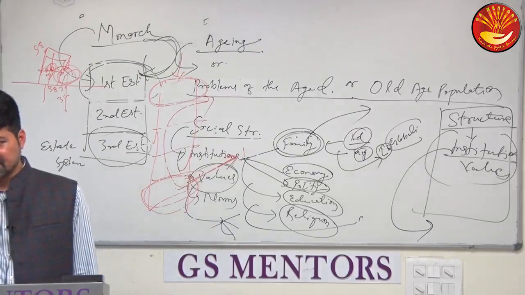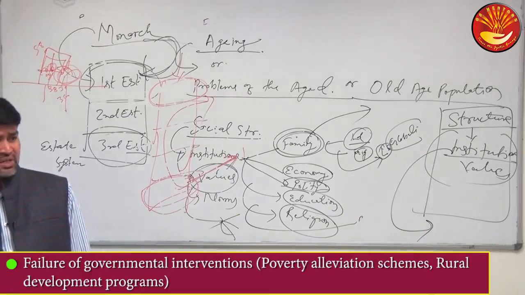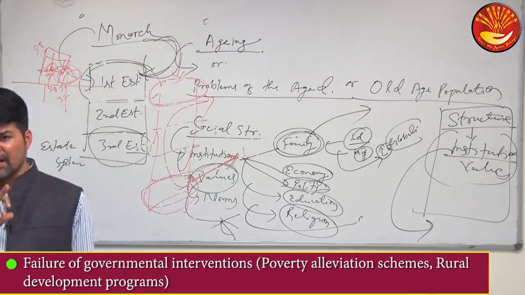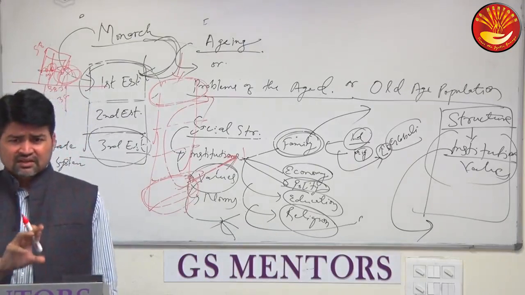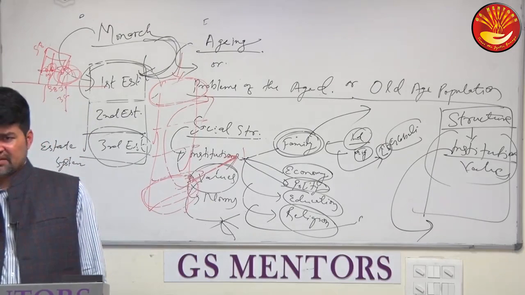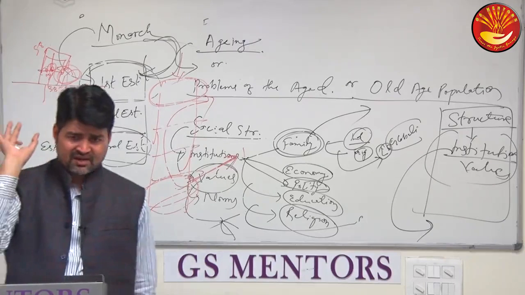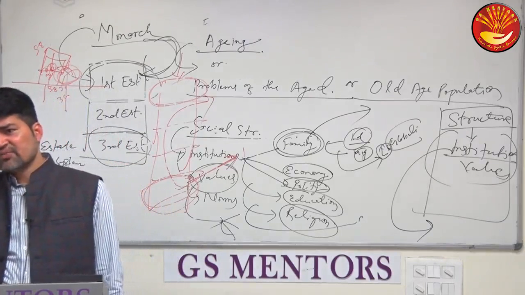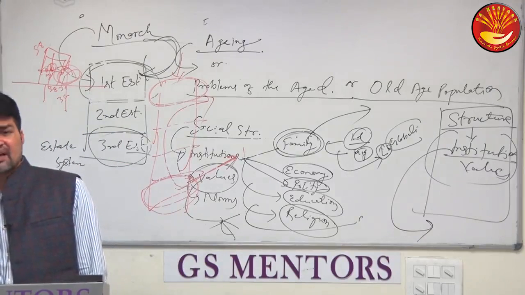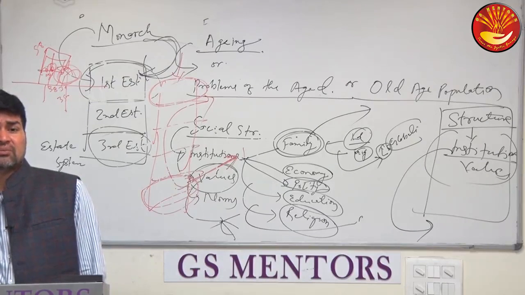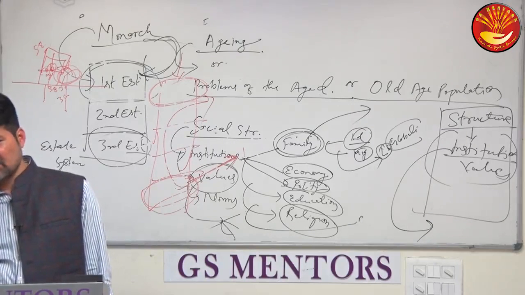So one more factor we consider is the failure of governmental interventions. Poverty alleviation schemes and rural development programs were merely focused on subsistence, survivalist employment, so they could not substantially decrease poverty, and it continued. Another factor we count is patriarchy, male authority, particularly poverty among women, deprivation of women, and its cause of exploitation also.